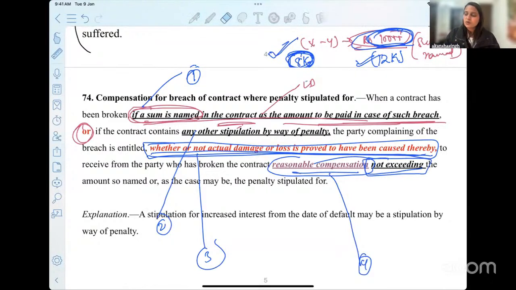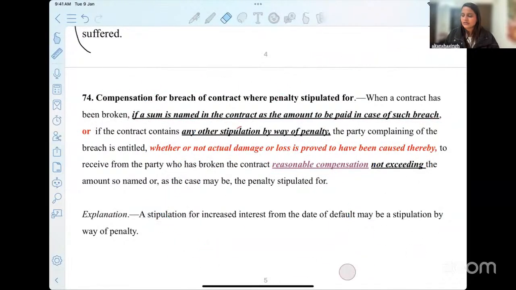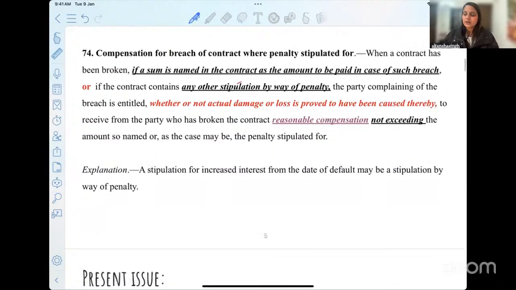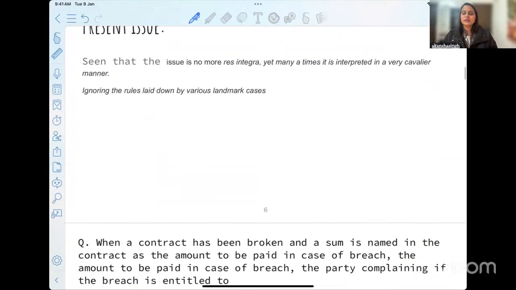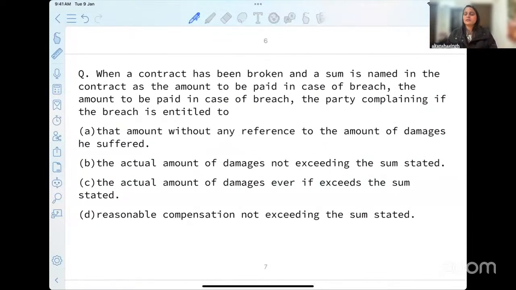And now when we move forward, we will find the different case laws related to this. So I hope you've understood these four essential ingredients which I've tried to pick from section 74, and this is how we are going to grow on the concept. Okay, now before I proceed, this is one of the previous year questions. Now, if you get this question, will you be able to answer depending on the 17 minutes that you have spent with me so far?